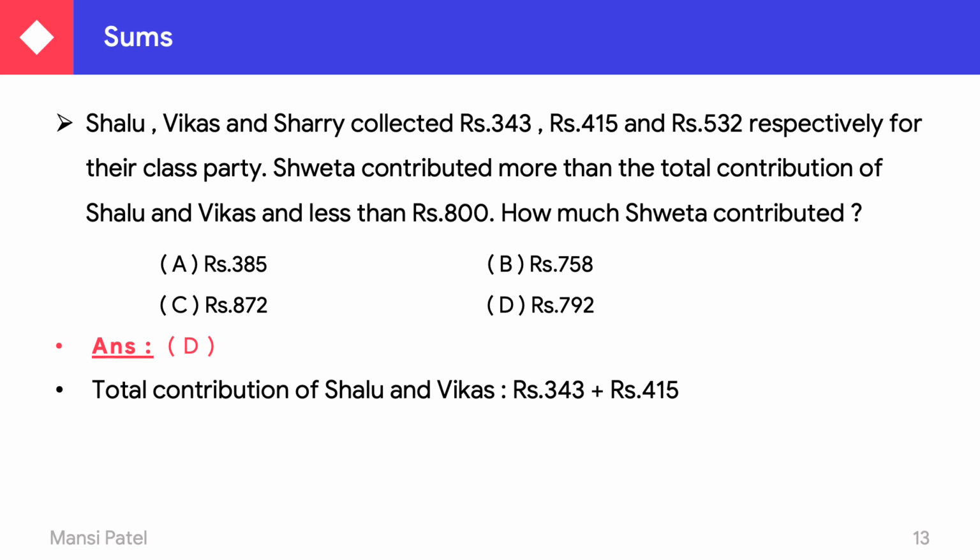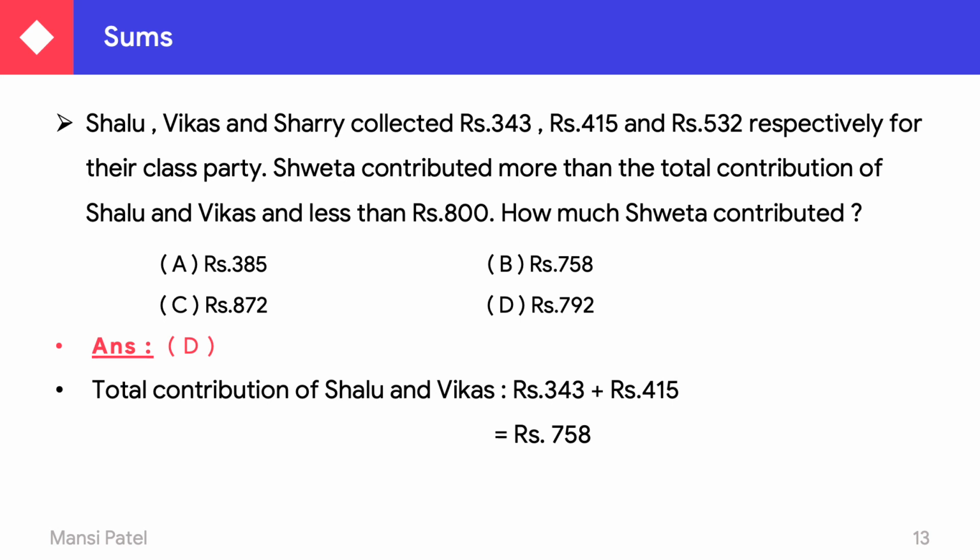So do the addition of both, that is 758 rupees. Now, one another condition they were given to you. The first condition is that Sweta contributed more than the contribution of Shalu and Vikas. So we know that the contribution of Shalu and Vikas is 758.